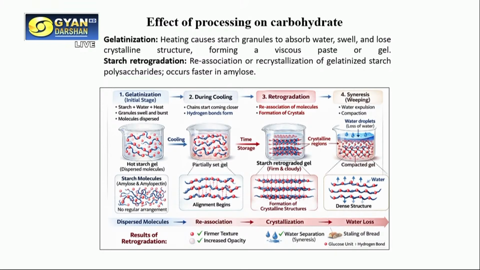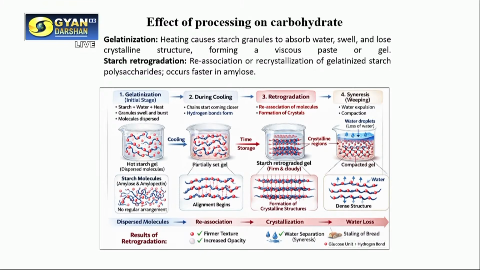Starch is semi-crystalline; it has an amorphous structure and a crystalline structure. During gelatinization, the crystalline structure is lost. This way we can have a gel, meaning concentrated starch. An example at home is making halwa. Wheat flour or any other flour has starch, so when we heat it, it imbibes water and becomes a gel-type structure.